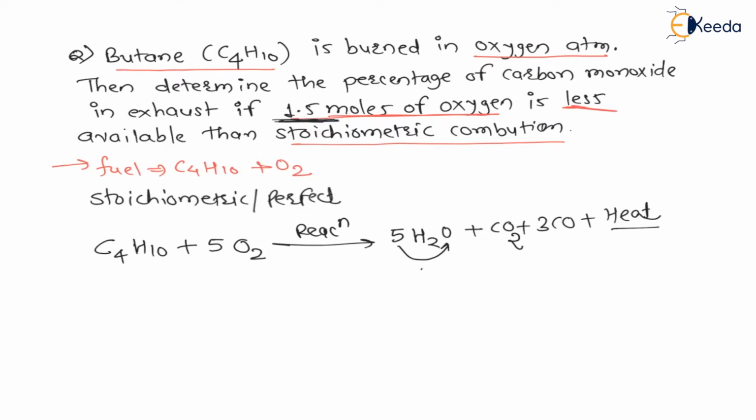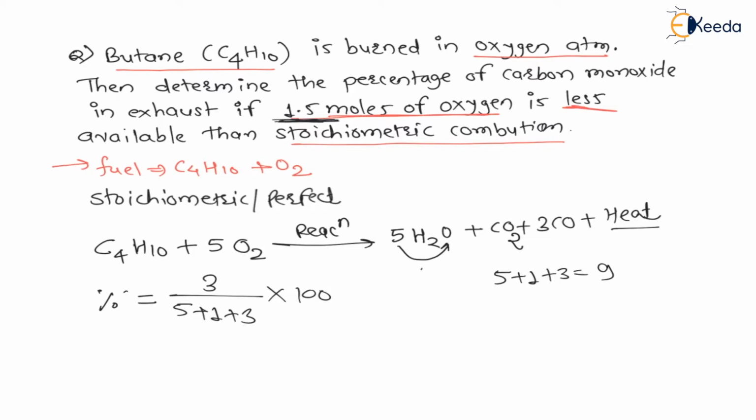And they are asking what is the percentage of carbon monoxide. Therefore, percentage of carbon monoxide is equal to, now my dear students, total 3 carbon monoxide molecules are present. Therefore 3 divided by, out of how many, there are total 5 water molecules, 1 carbon dioxide and 3 carbon monoxide, means total are 5 plus 1 plus 3, total is 9. Out of 9, the 3 are carbon monoxide, therefore we can say 3 divided by 5 plus 1 plus 3 into 100. This is how we can calculate percentage.